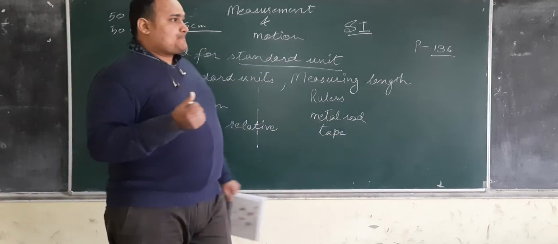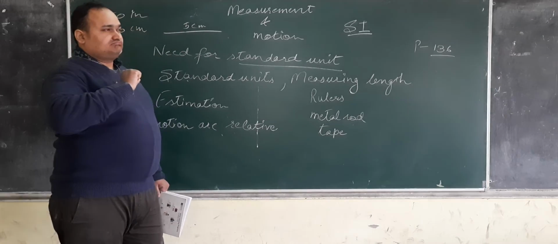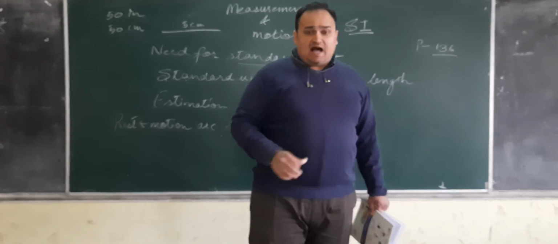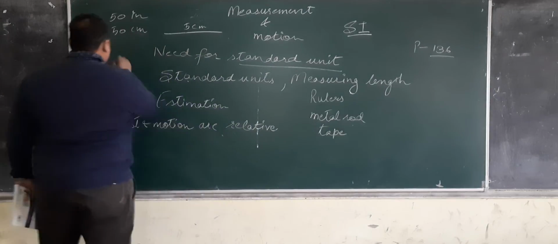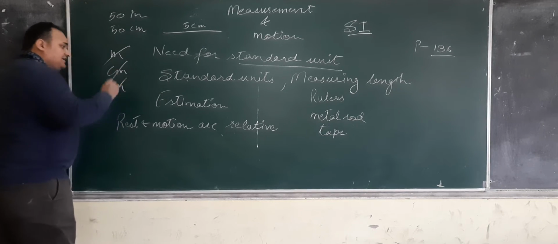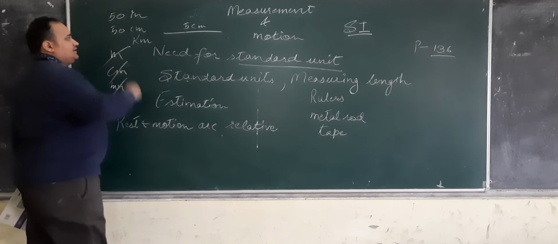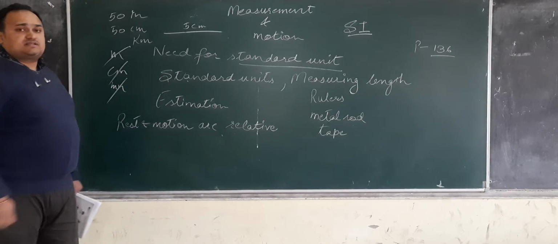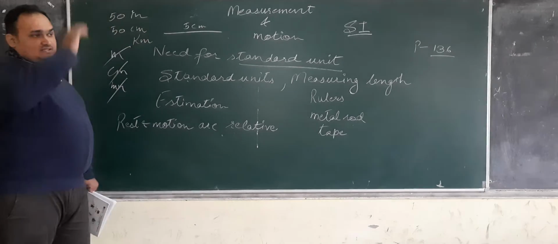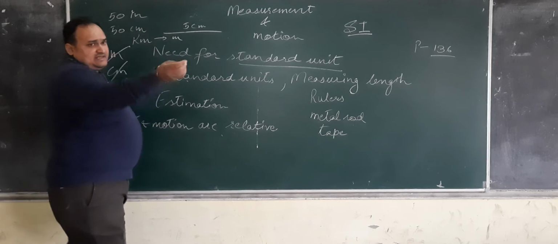For example, suppose I have to go from Bhadugarh to the TP border and I have to calculate the distance. I can't calculate this distance in meters, not in centimeters, definitely not, and not in millimeters, definitely not. What I can do here is calculate it in kilometers, and afterwards if someone asks me how many meters are there from Bhadugarh to the TP border, I can simply convert it into meters and tell you.